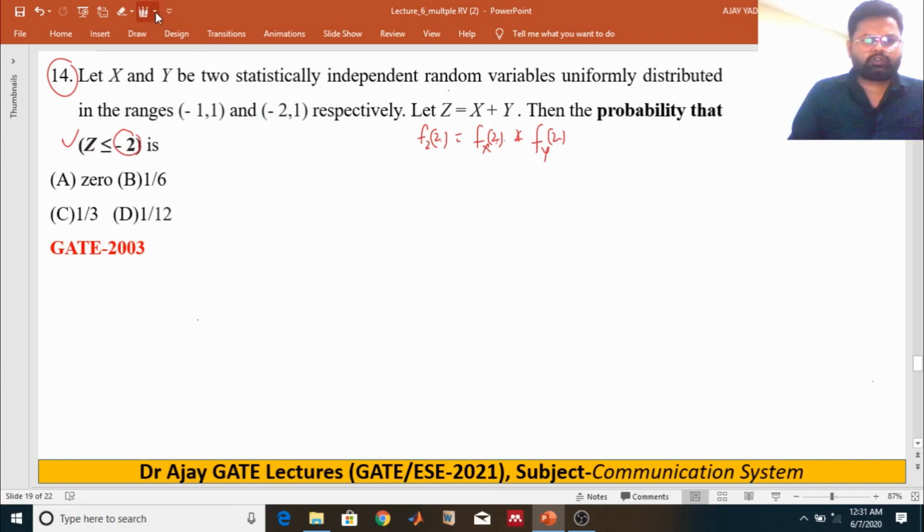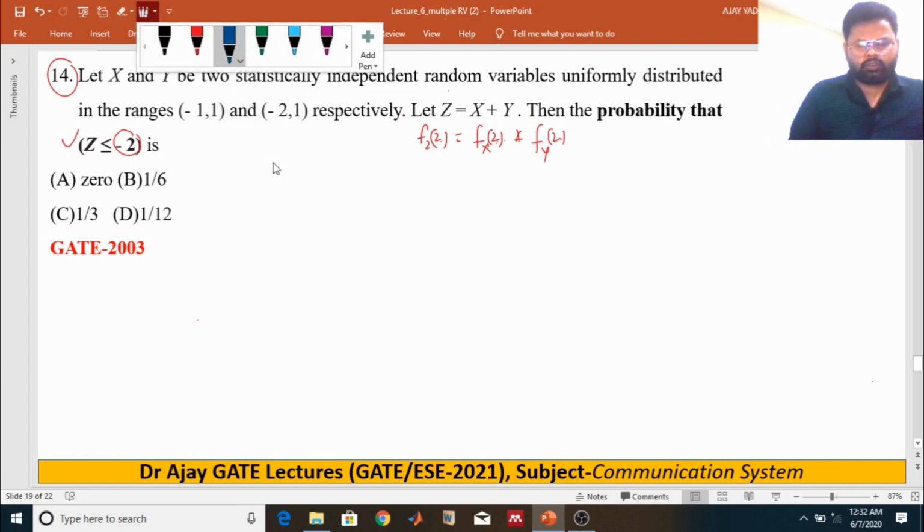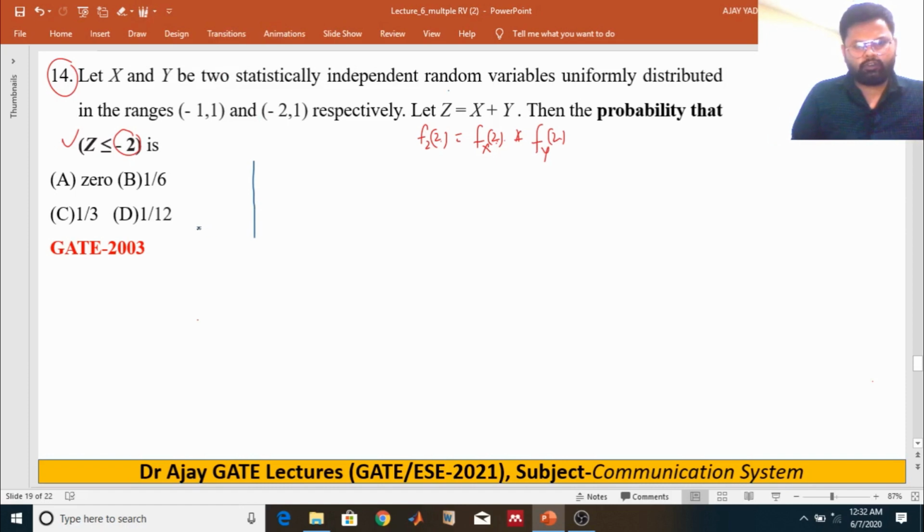So we just want to determine the convolution of the individual PDFs. This is minus 1 to 1, f of x, which is 1 by 2, uniformly distributed.